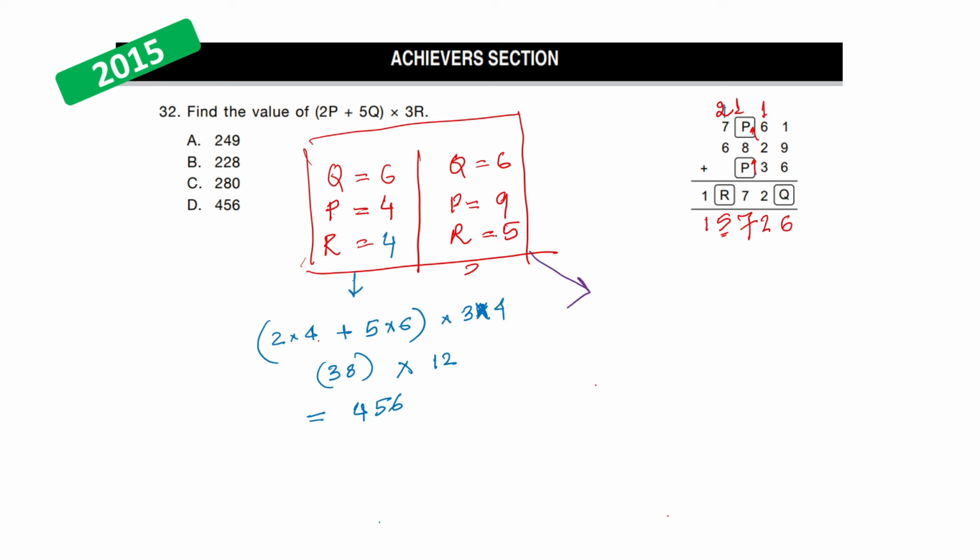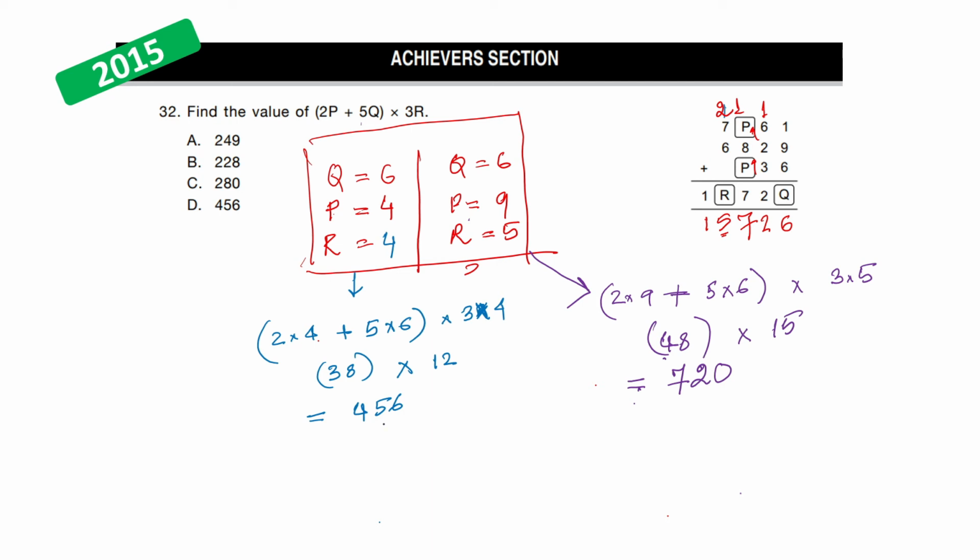Now, if we use this to solve this expression, what do we get? 2p is 2 times 9, which is 18, plus 5q, which is 30, times 3r. 3 times r is 3 times 5, which is 15. So this becomes 48 times 15, which is equal to 720.